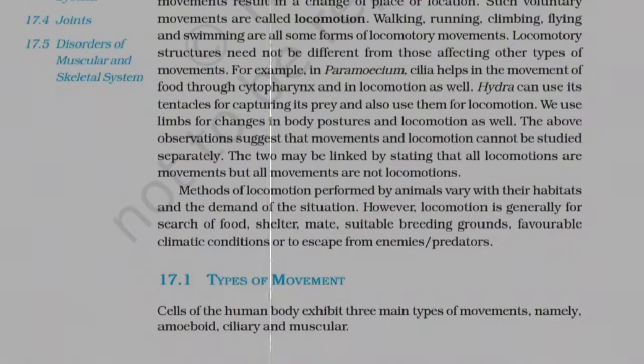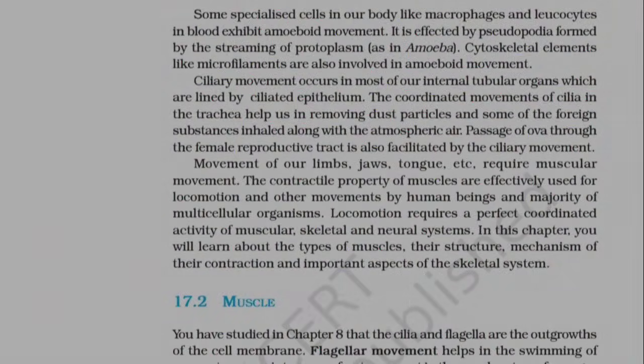17.1 Types of movement. Cells of the human body exhibit three main types of movements, namely amoeboid, ciliary, and muscular. Some specialized cells in our body, like macrophages and leukocytes in blood, exhibit amoeboid movement. It is effected by pseudopodia, formed by the streaming of protoplasm, as in amoeba. Cytoskeletal elements, like microfilaments, are also involved in amoeboid movement.